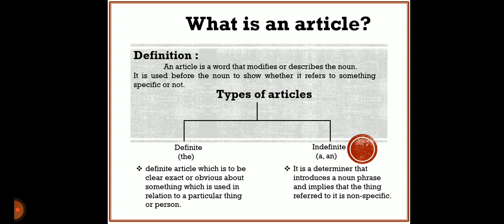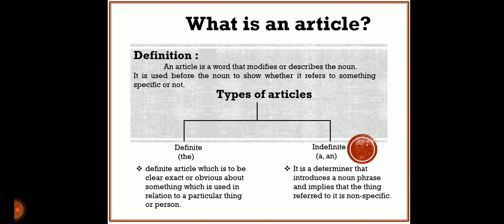So, a, an, and the. These are the three articles. Out of these three, the is a definite article. On the other hand, a and an are called indefinite articles.